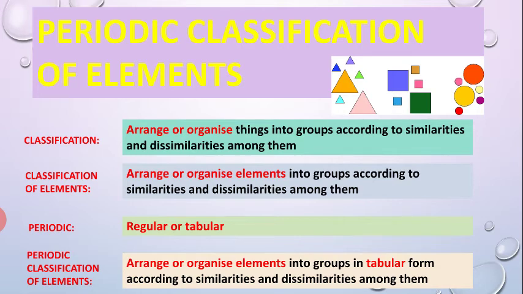This classification helps us understand the function, position, name and symbol. This classification is important because organized things are more understandable to us than unorganized things.